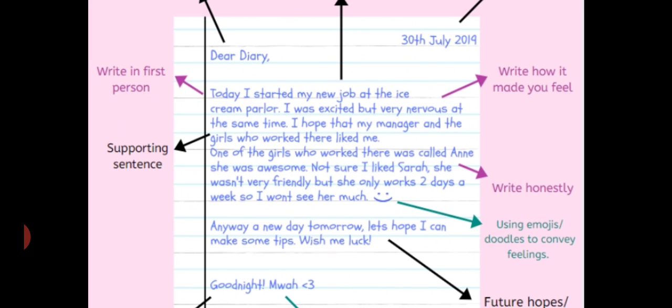What is written over here: One of the girls who worked there was called Annie. She was awesome, so she was very friendly. And another is named Sarah. She wasn't very friendly, so she doesn't like to talk much or chit chat more. But over here the diary writer has written that she only works 2 days a week, so she doesn't come regularly. She comes 2 days in a week, so I won't see her much.